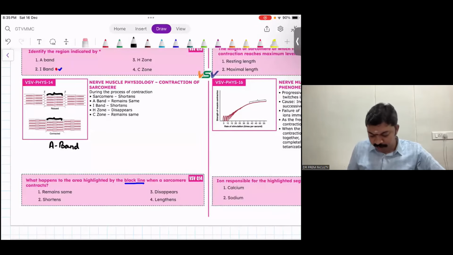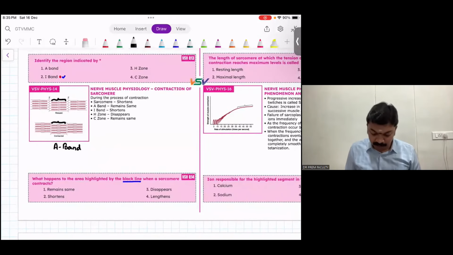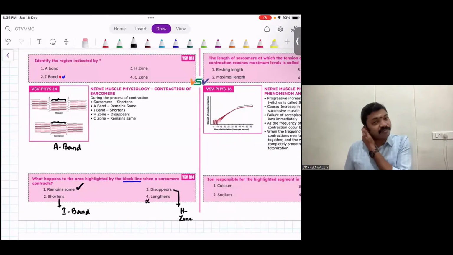And you guys know this very well. During contraction, the A band is going to remain the same. And which gets shortened? I band gets shortened, and the H zone completely disappears. Nothing is going to get lengthened during contraction of a muscle. Hence, out of all the options, option 1 is going to be the best answer for question number 14. It is the A band and it remains the same, guys. All right, that's question number 14, people.